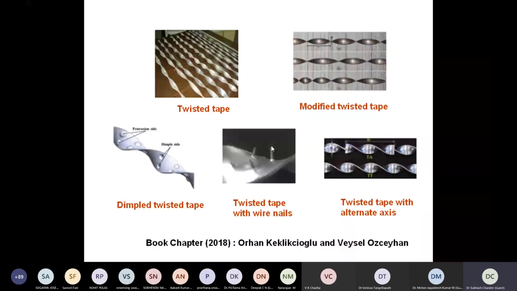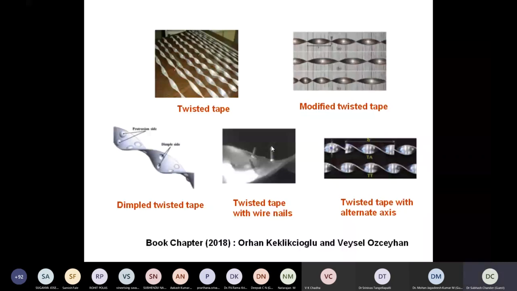So dimple twisted tapes, people tried a twisted tape with wire nails, so spikes are there, which can create some additional disturbances in the flow, because you know that ultimately we are trying to increase the transport mechanism in the flow. We can go for numerous modifications in the flow which are ultimately going to give me better, enhanced heat transfer. So whatever I'm proposing or thinking, that is required to be tested. That is more important, right?